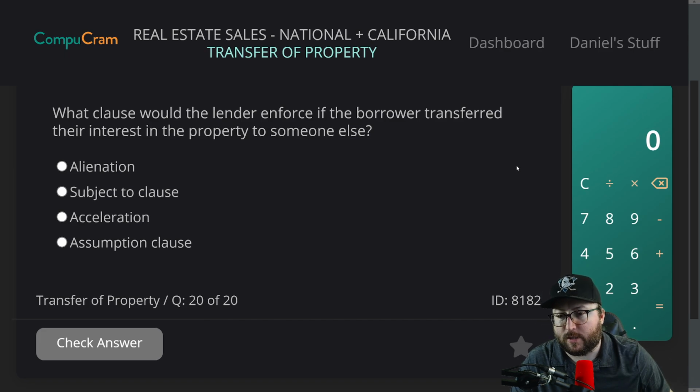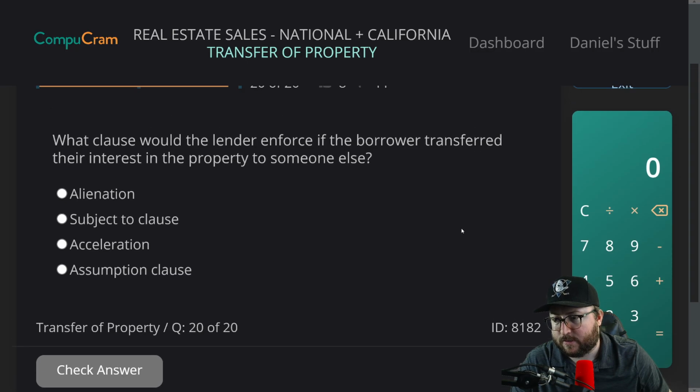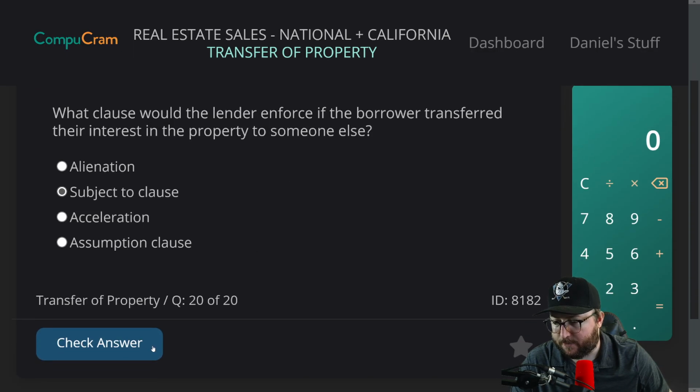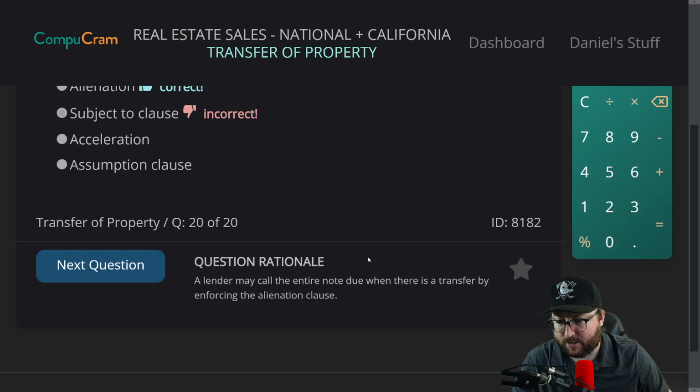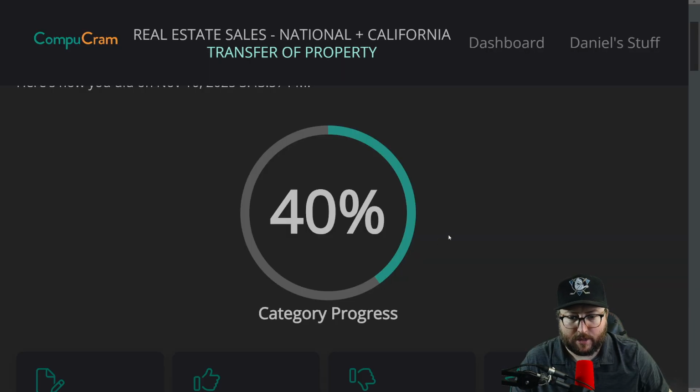What clause would the lender enforce if the borrower transferred their interest in the property to someone else? A, alienation. B, subject to clause. C, acceleration. D, assumption clause. I want to say subject to, but I could be wrong here. Incorrect. Alienation clause. A lender may call the entire note due when there is a transfer by enforcing the alienation clause.